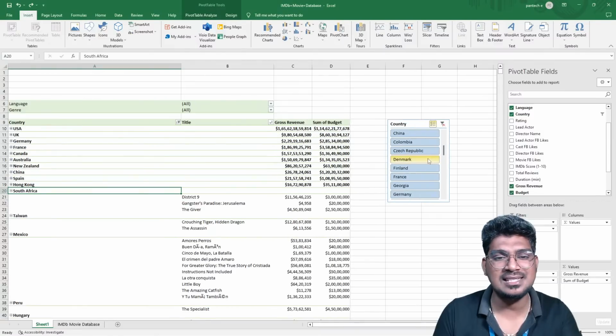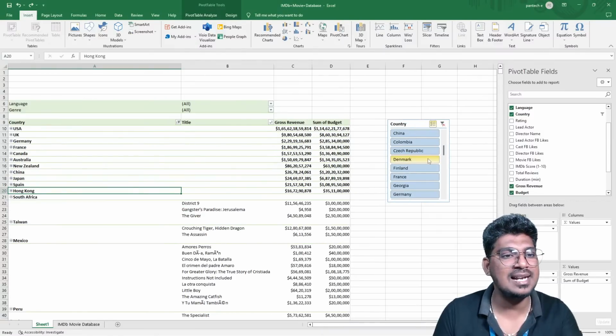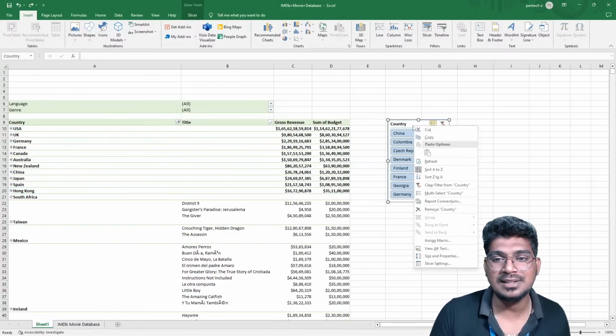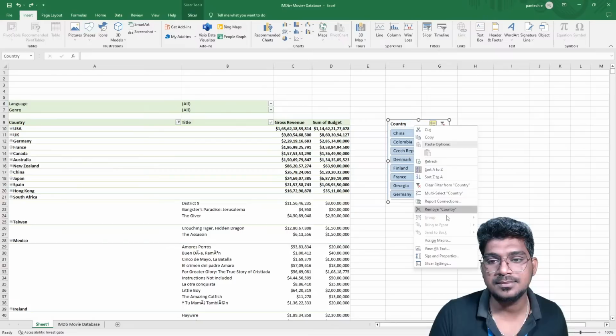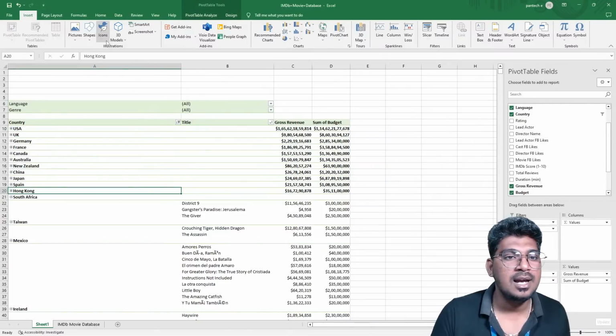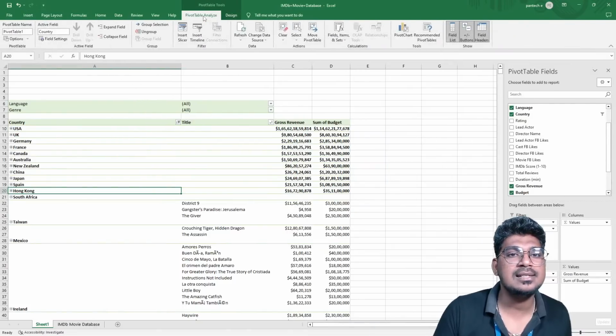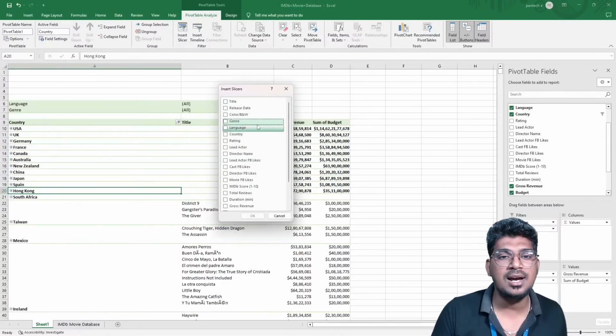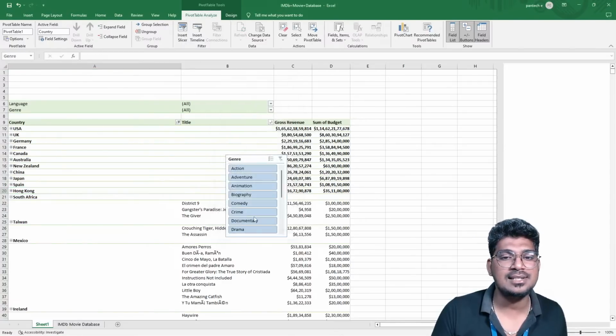These options are not needed much. So for that, I'm going to use the genre, which is much better to display the output. For that, I'm going to remove this country, and I'm going to use this pivot table tool and set the slicer, select the genre. That is much better for slicing like that.